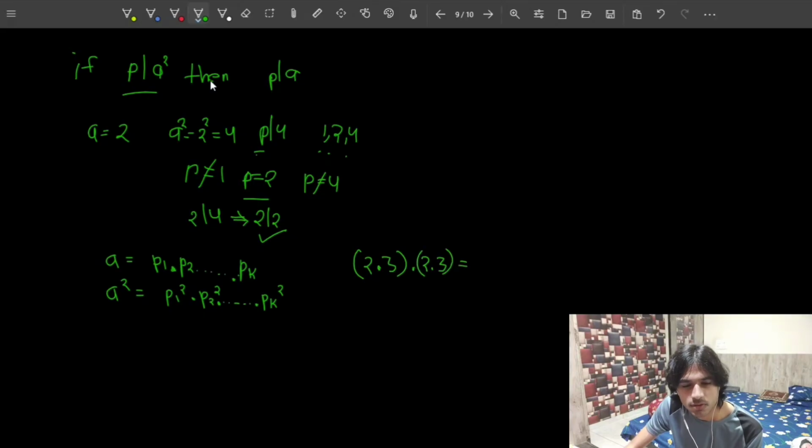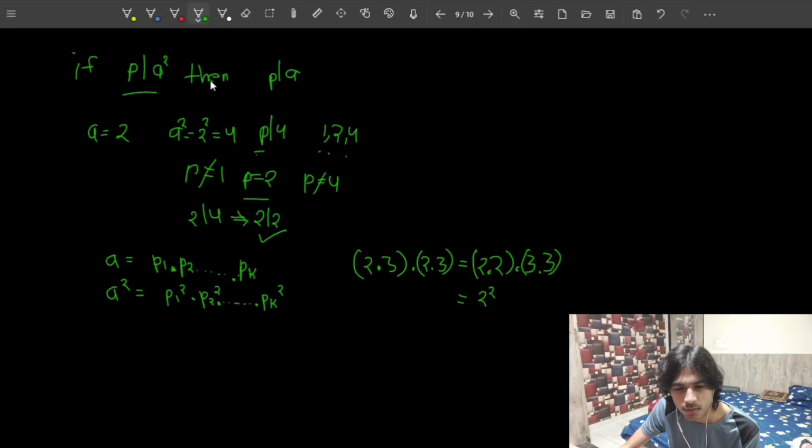Because this is all simple multiplication, and ordinary multiplication allows us to choose any two numbers to multiply first. Like the order in which the multiplication occurs doesn't matter, right? So I can choose to multiply 2 and 2 first, and then I can multiply whatever the result is with the result of 3 multiplied by 3. So I'm simply gonna get 2 square, and here I'm gonna get 3 square. This was just an example, right?